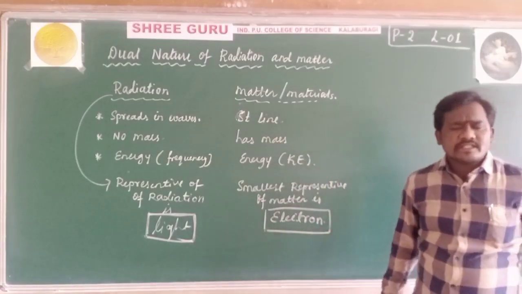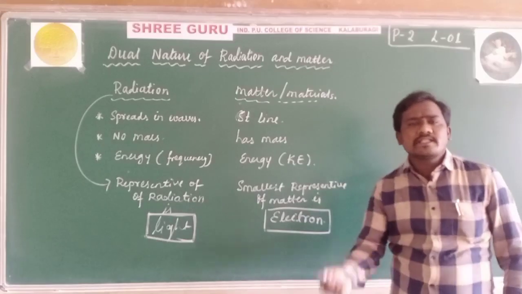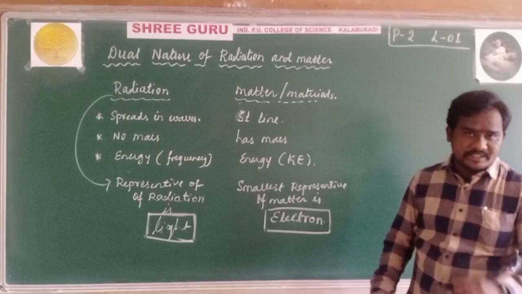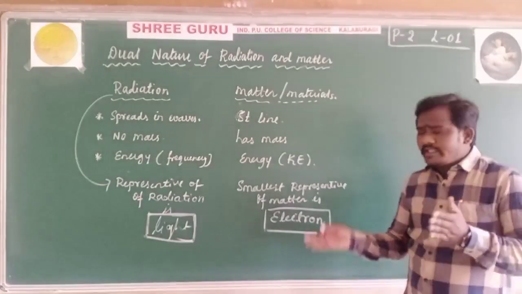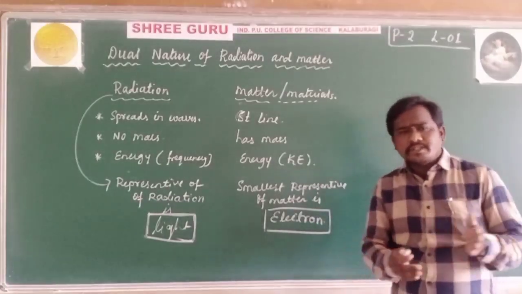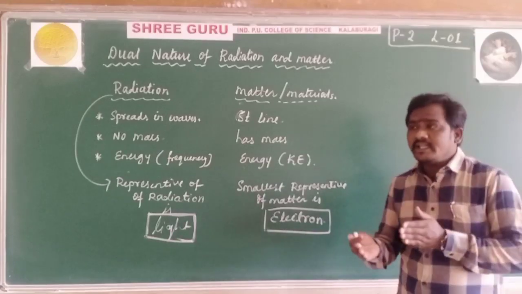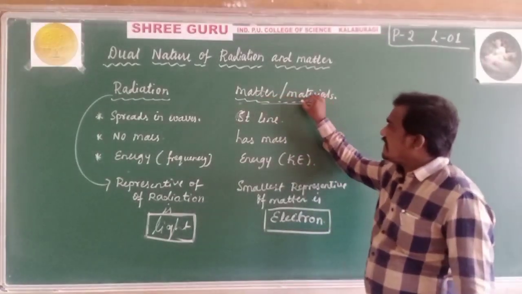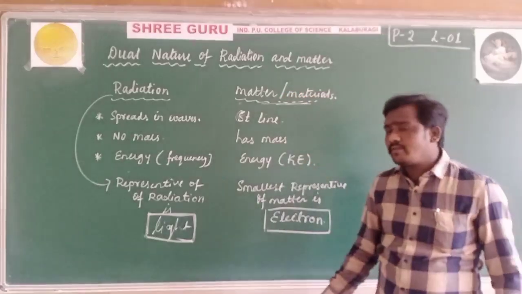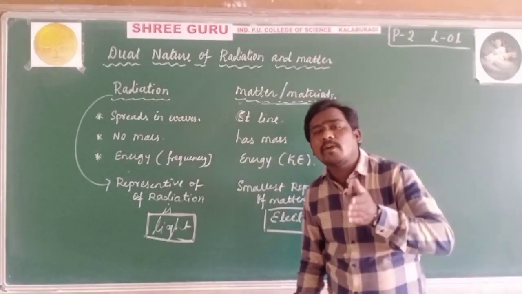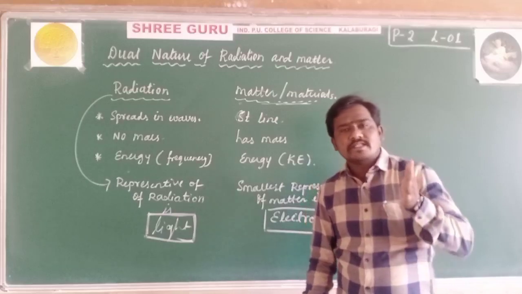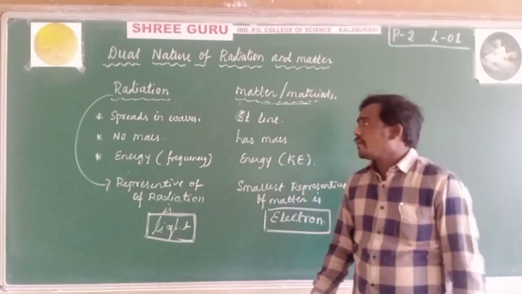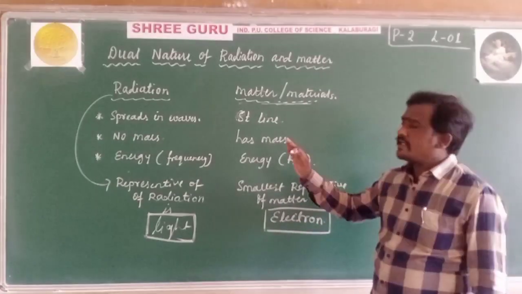After Einstein, many scientists observed the dual nature of radiation. But they discussed the wave nature as well as the material nature, and that matter also has a dual nature was discovered by de Broglie. That is the de Broglie hypothesis, and the de Broglie concept is very important.